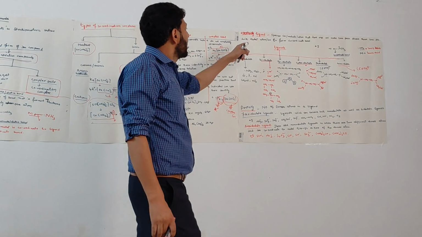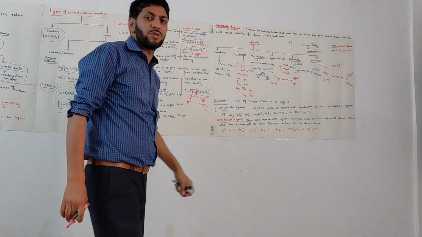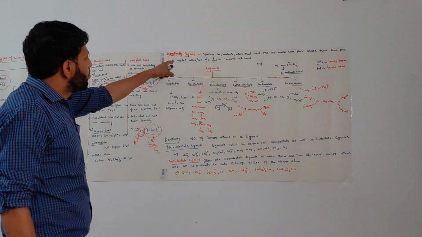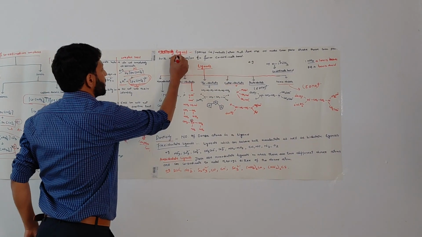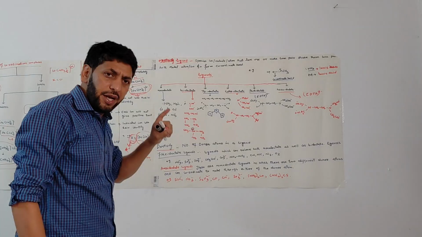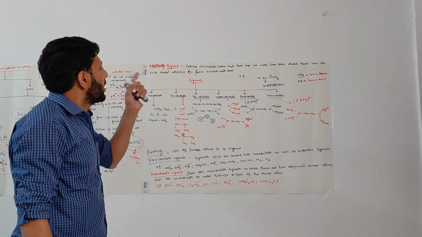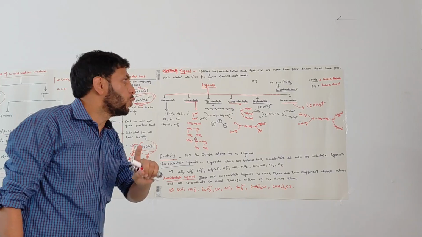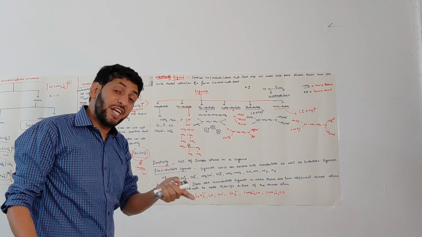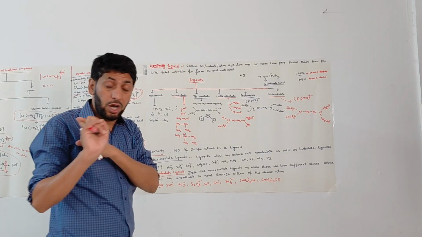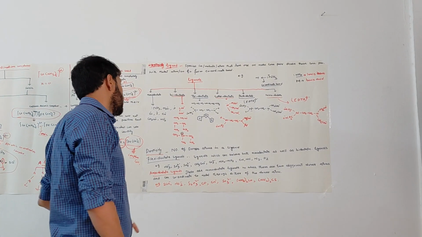Now moving to the next concept, that is ligands and their types. What actually is a ligand? Ligand is an ion, molecule or atom that has one or more than one lone pair of electrons and shares those lone pairs of electrons with a metal cation to form a bond called a coordinate bond.